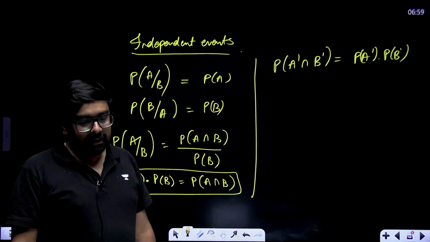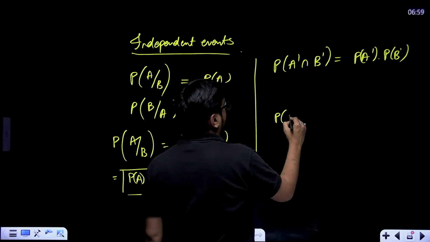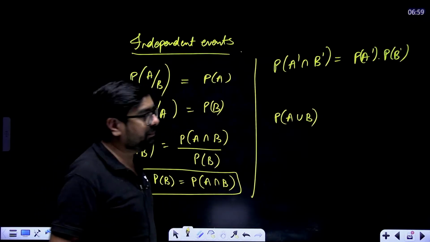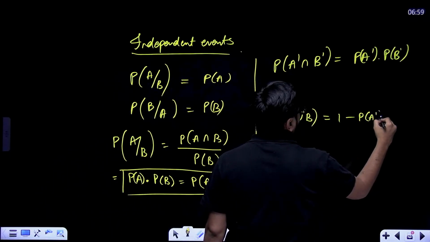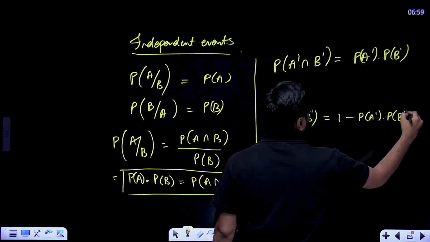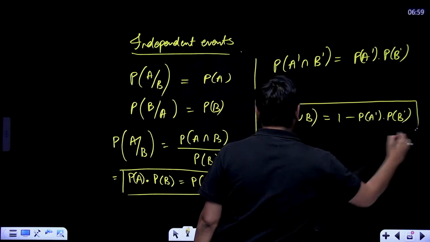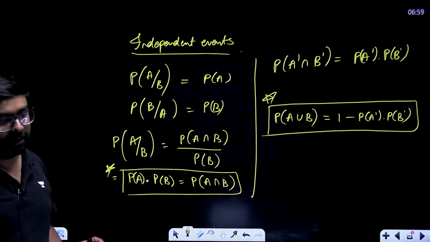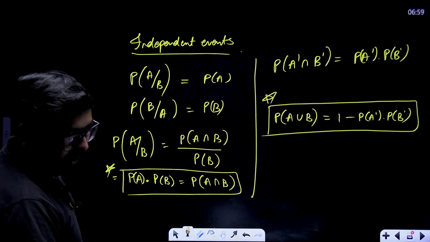Okay. Now, if A and B are independent events, then one more formula is applied. Probability of A union B becomes simply nothing but 1 minus probability of A complement multiplied with probability of B complement. Direct. Again for independent events, this one formula is very important. You might get to apply it directly.